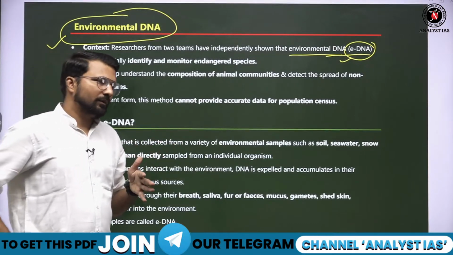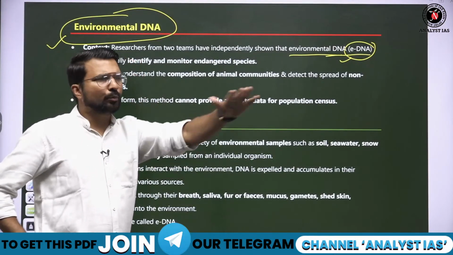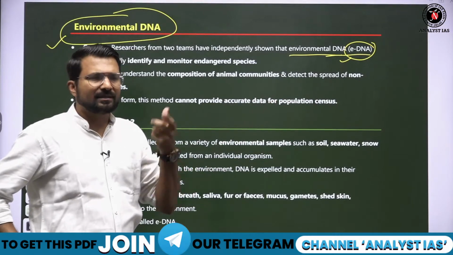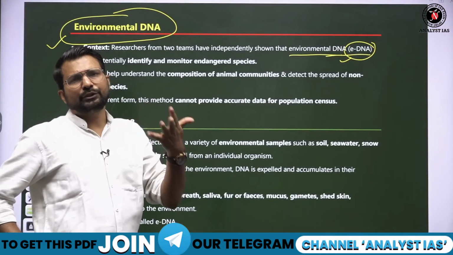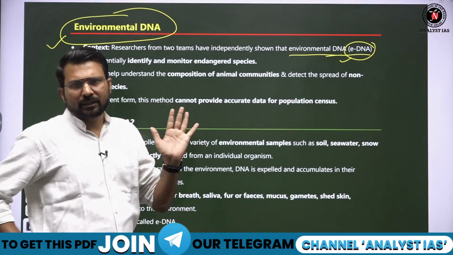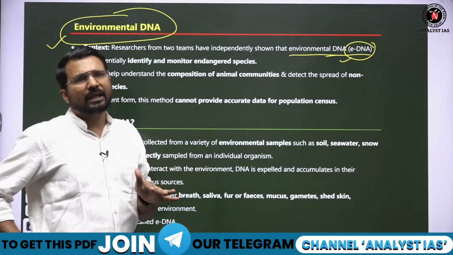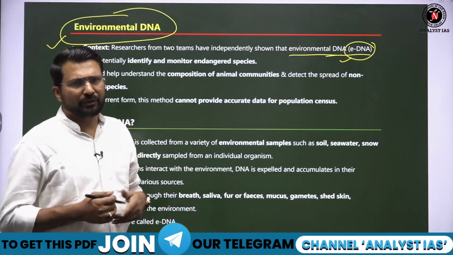Like if any mammal is roaming around the grassland, वो उसका सलाइवा वहां पर गिरता है, अगर वो वहां पे गोबर करता है तो उसमें कुछ DNA जो है वो environment में आ जाते हैं, and those DNAs will remain there for a longer period of time.